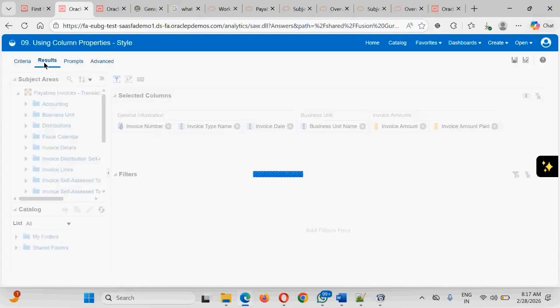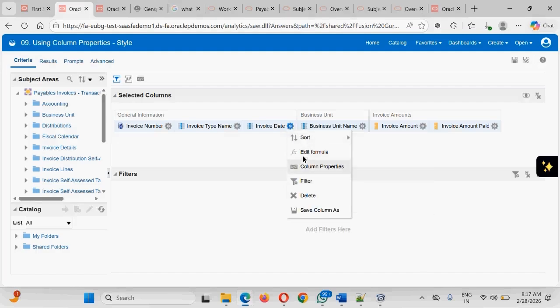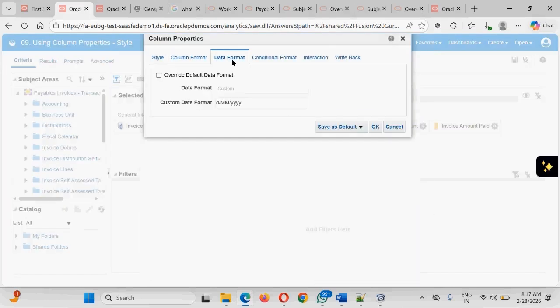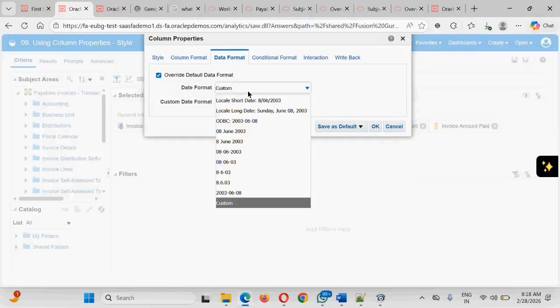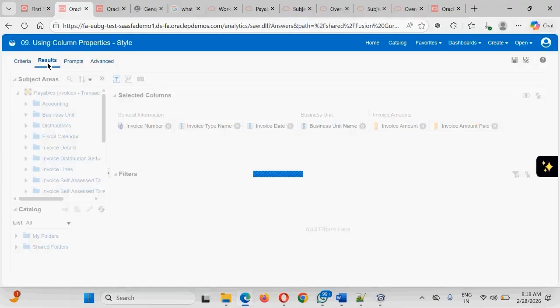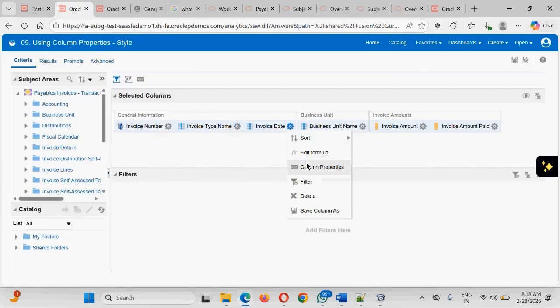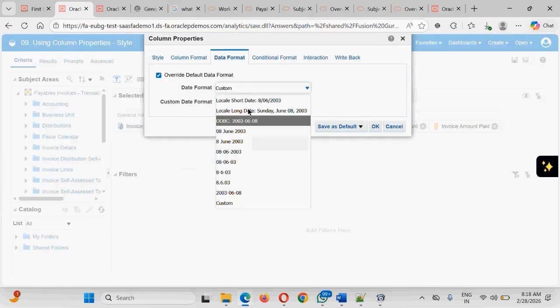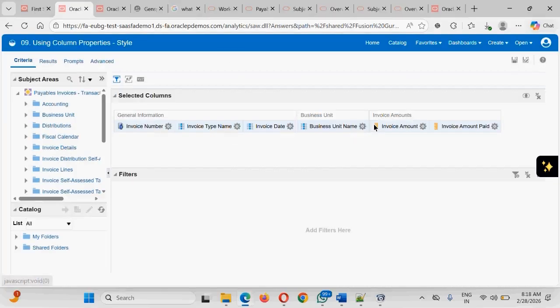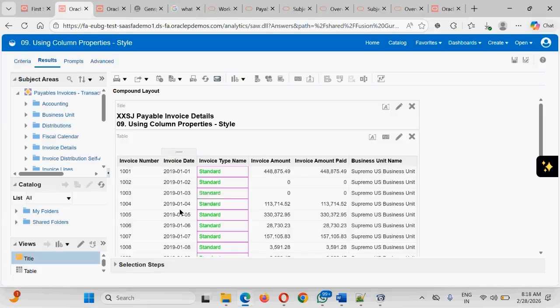The data will be changed into the respective formats. You see the date has been changed into the respective format.